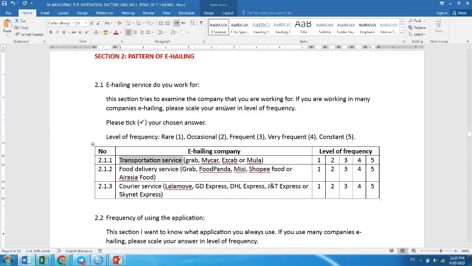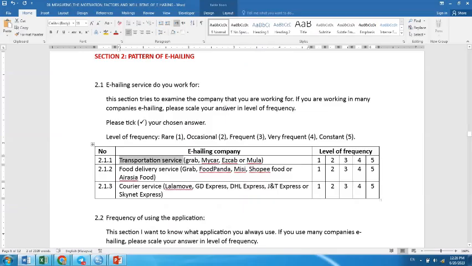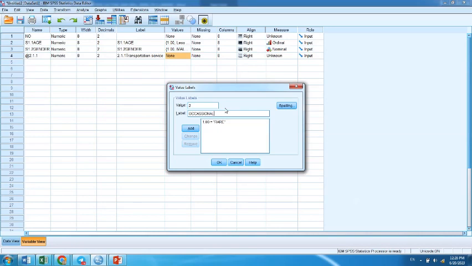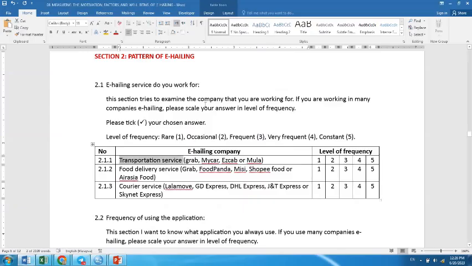Number 1 is rare. Number 2 is occasional. Add. Number 3 is frequent.